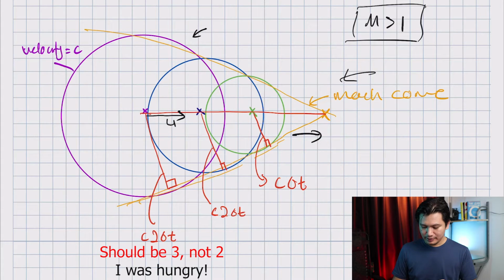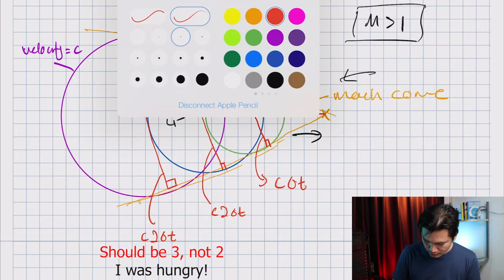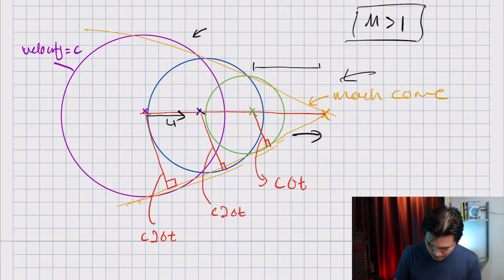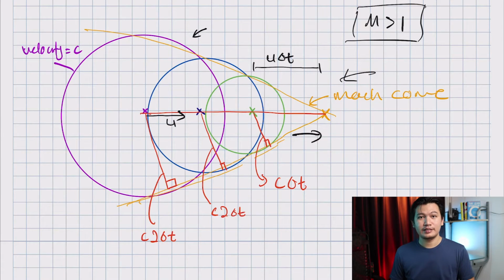And the distance from here to here, let's do it in black, is velocity u times delta t, because I'm moving at the speed of u and times the delta t, the time for me to get there.